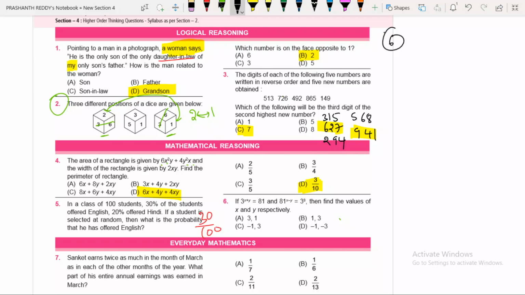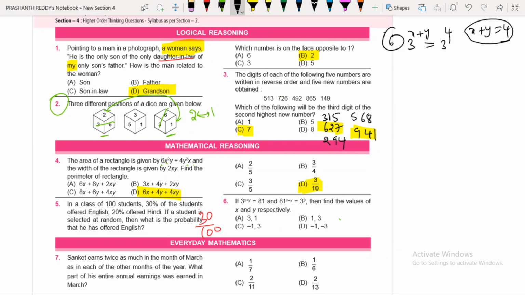What is the sixth question? If 3 power x plus y, that is, 3 power x plus y is equal to 81. 81 means you can write 3 power 4. Therefore, with this we can conclude x plus y is equal to 4. You need not do all these steps also.